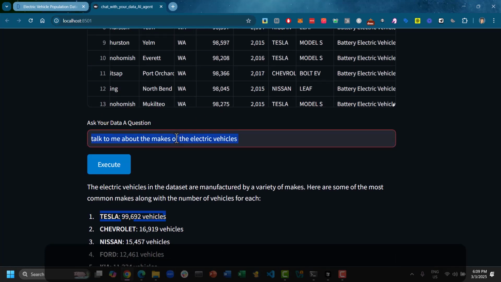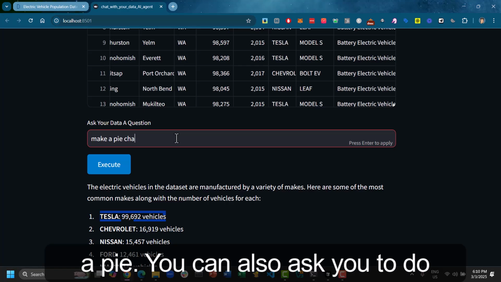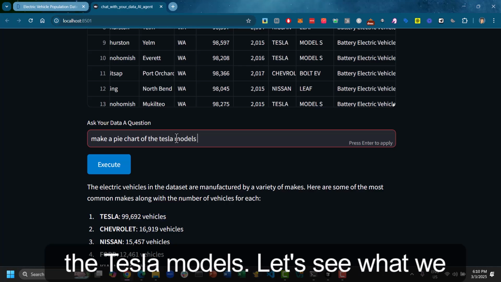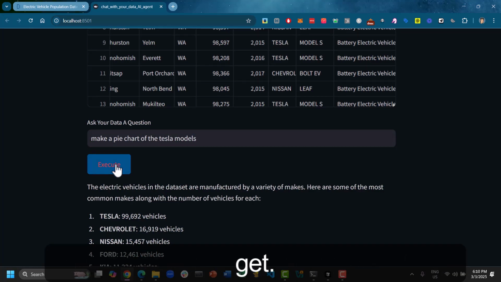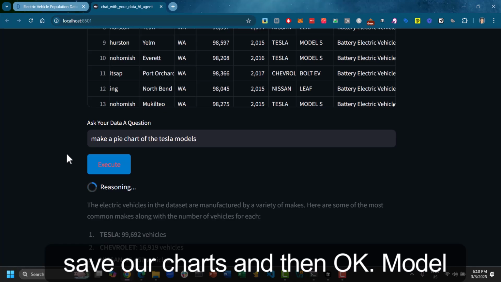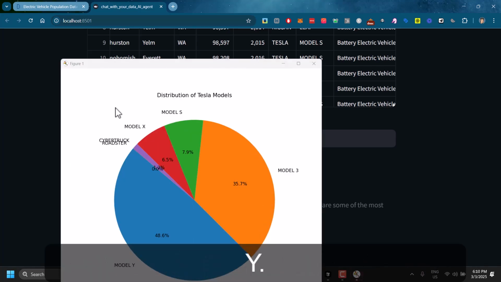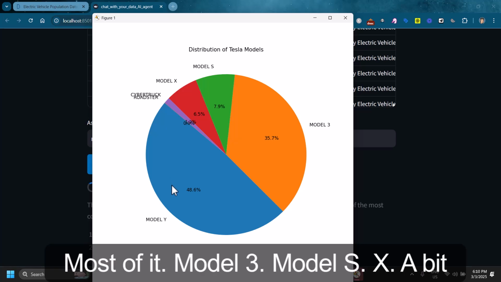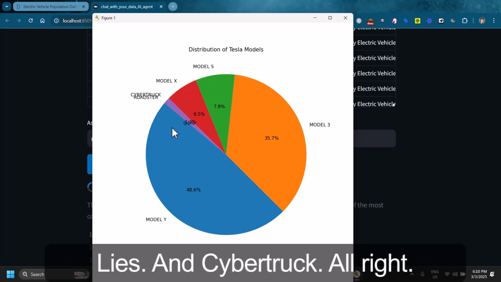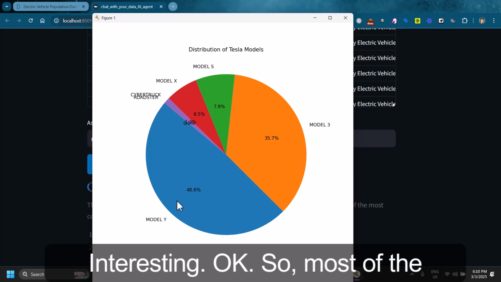You can also ask it to do charts for you. Make a pie chart of the Tesla models. Let's see what we get. We can have our pie charts, and we can save our charts. Model Y, most of it. Model 3, Model S, X, a bit of Roadster here, a very thin slice, and Cybertruck. Interesting. So mostly Model Y and Model 3.